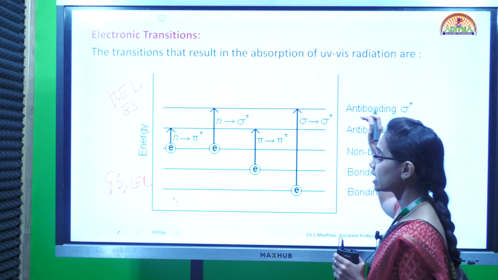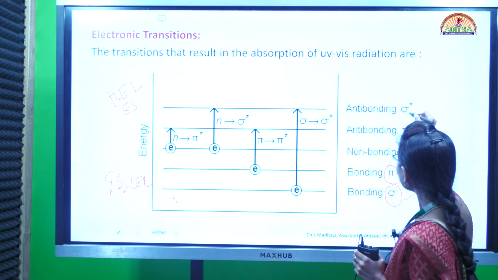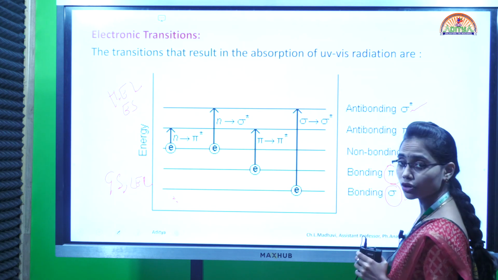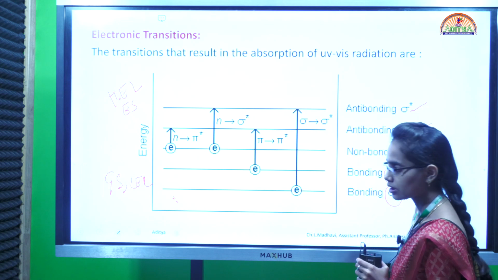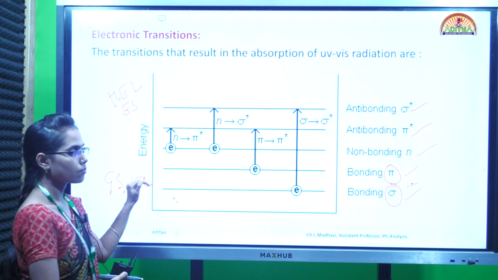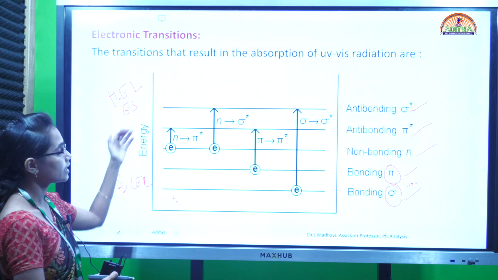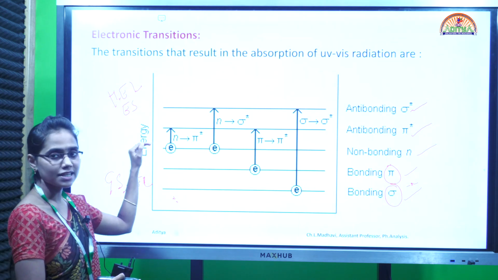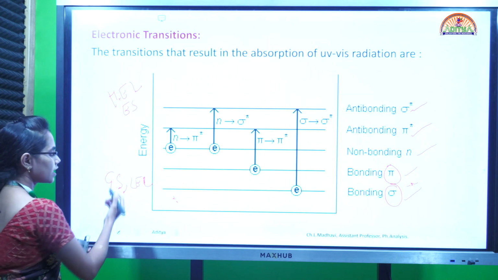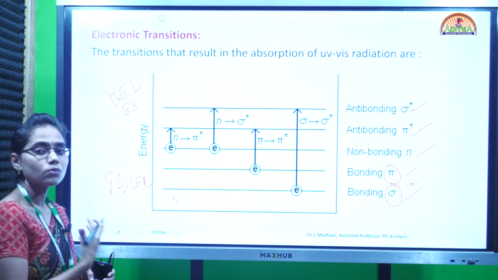Then coming to the excited state, we have two anti-bonding orbitals: the anti-bonding pi star orbital and the anti-bonding sigma star orbital. So in the ground state, bonding sigma, bonding pi, and the non-bonding N orbital, and in the excited state the anti-bonding pi star and anti-bonding sigma star orbitals. In the ground state or lower energy level, the orbitals will be mostly occupied.